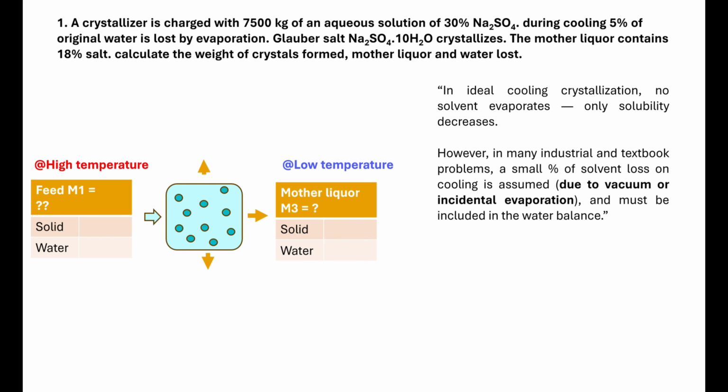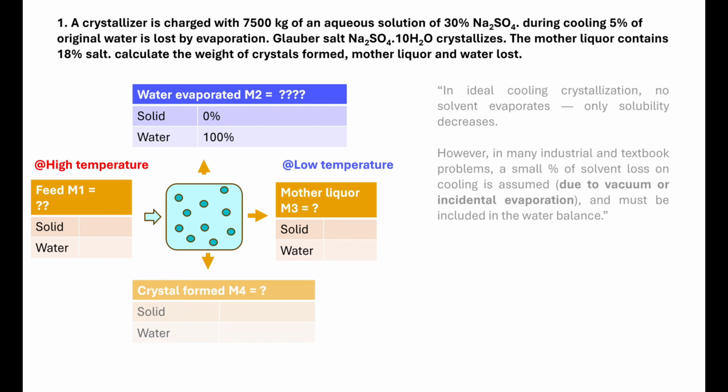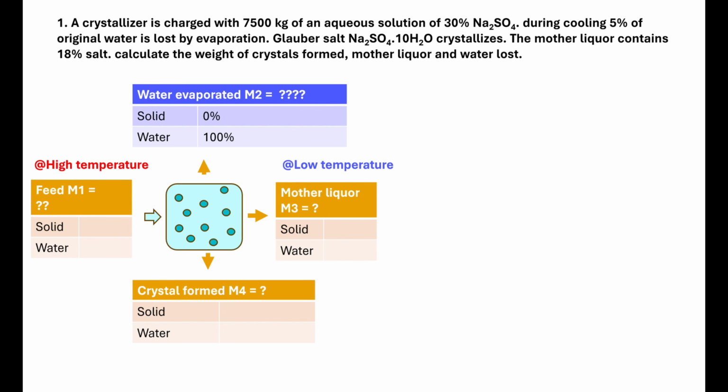The first important point is to identify what is the feed mixture data and what is the mother liquor data. Let's fill the given data in the schematic. Some amount of water in the feed is evaporated and we termed it as M2. The remaining liquid after the crystals form, we are calling it mother liquor, which is M3. And the mass of crystals formed, we are calling it M4. Let's read the question and fill the given data here. The question says the crystallizer is charged with 7500 kg of aqueous solution, and it has 30% sodium sulfate.